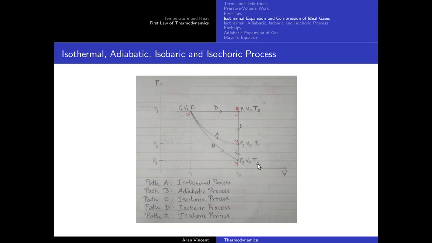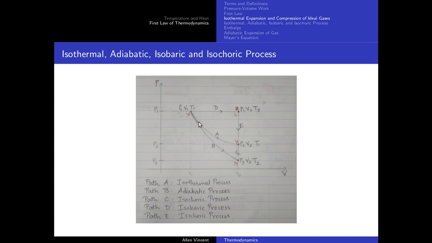Now, along path A, I am saying when the system goes from state X to state Y along path A, that process is isothermal in nature. Isothermal in nature means the temperature is going to be the same. That is why I have T1. So path A is an isothermal process.